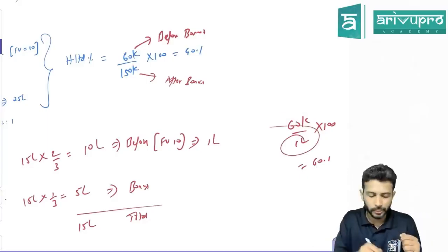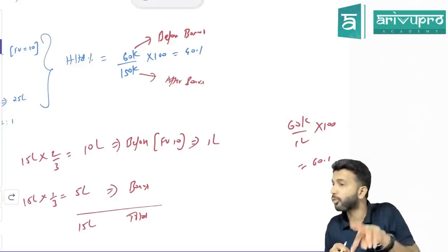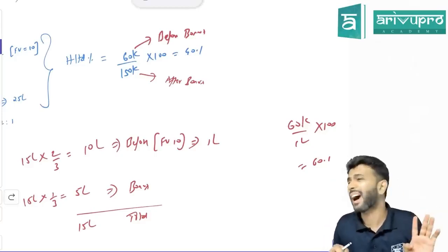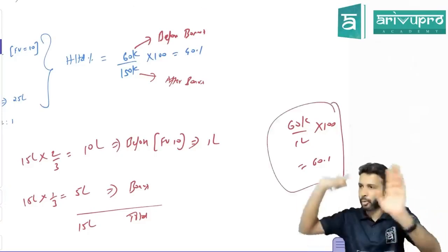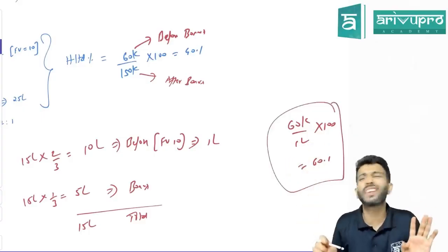For you to get shareholding percentage, either both numbers have to be before bonus or both numbers have to be after bonus. Whether you calculate with the before-bonus number or the after-bonus number, I proved it to you in the regular class. Both will give you the same answer.